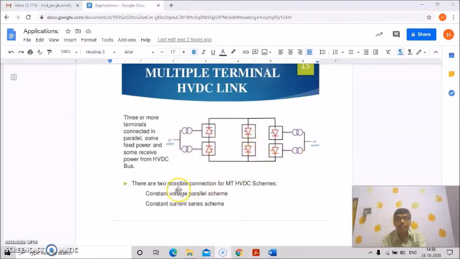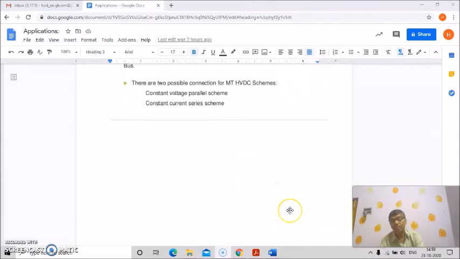Okay, there are two possible connections for MT HVDC schemes: constant voltage parallel scheme or constant current series scheme. So this is actually a multiple terminal HVDC link. Here there are three or more terminals connected in parallel, and some feed power and some receive power from the HVDC bus. And there are two possible connections for MT HVDC schemes.